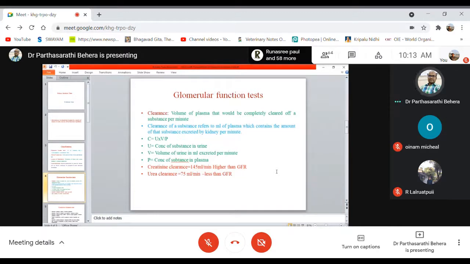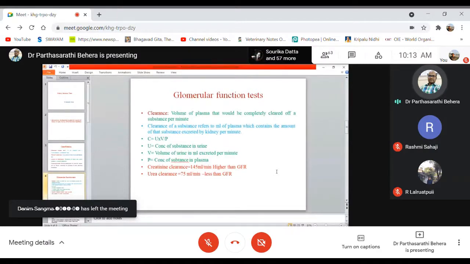Clear. Fine. So, now coming to the first category of tests that we'll discuss under kidney function tests, the glomerular function test. As you know, glomerulus is the filtration machinery of the kidney, the site of filtration. Urine formation takes place first through the glomerulus. Filtration has to take place. So the glomerulus is the filtration mechanism of the kidney, right?